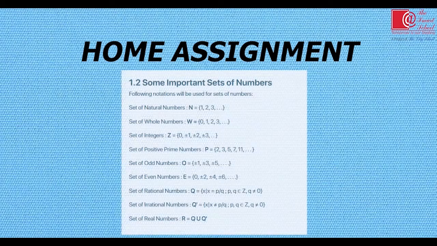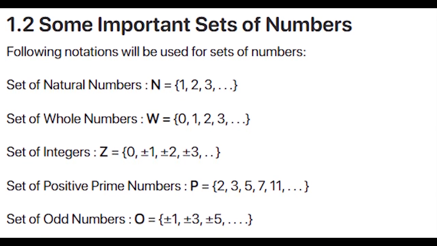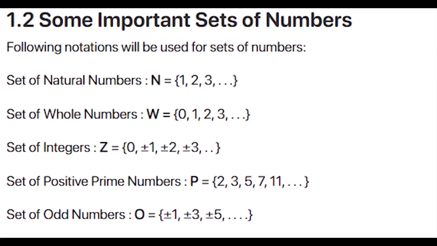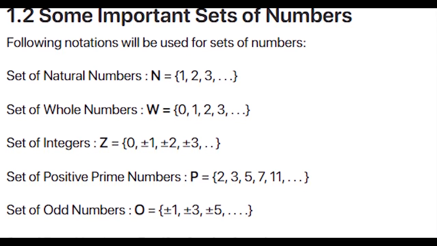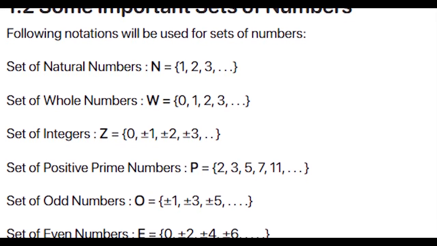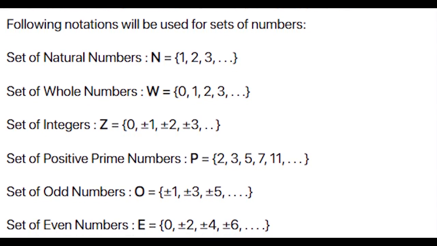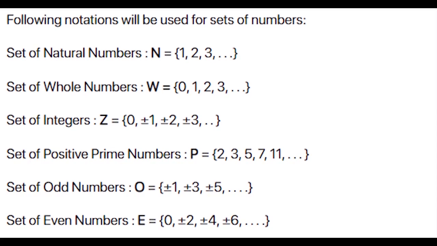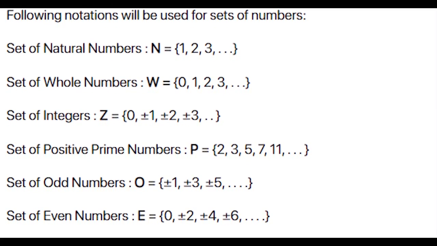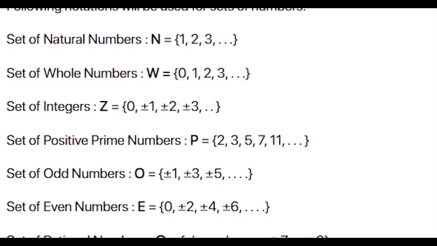Now students, this is your home assignment. You have to learn some important sets, like the set of natural numbers, which is represented by capital N: 1, 2, 3 and so on. Whole numbers, capital W, which is 0, 1, 2, 3 and so on. Then the set of integers, capital Z, which is 0, positive 1, 2, 3 and so on, as well as negative 1, 2, 3 and so on.